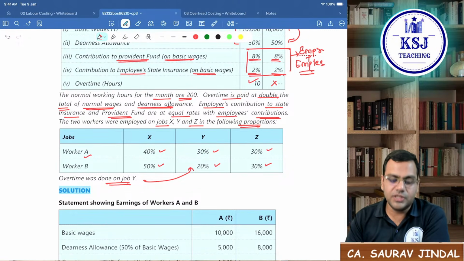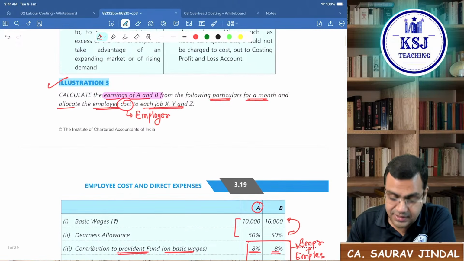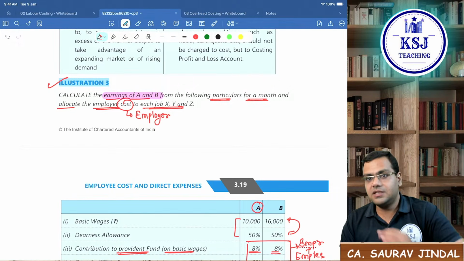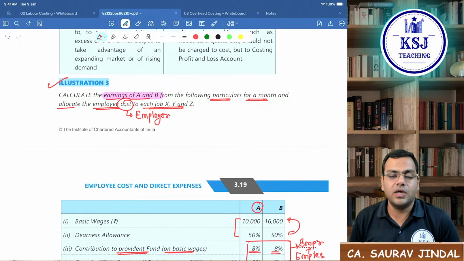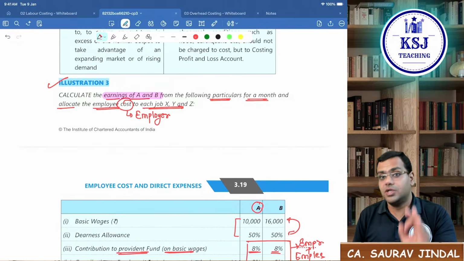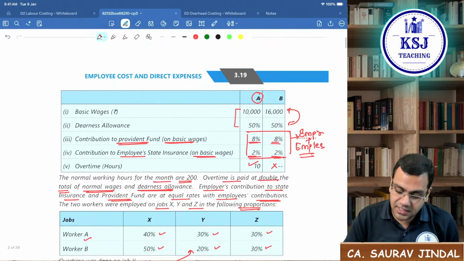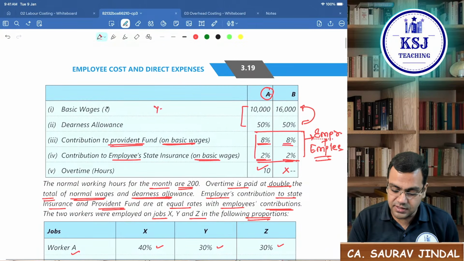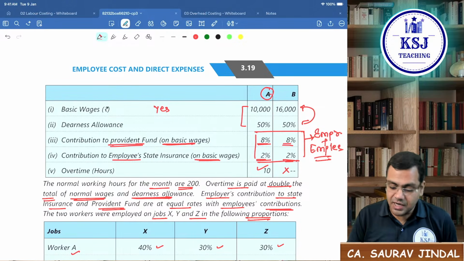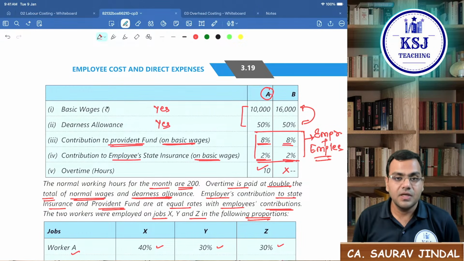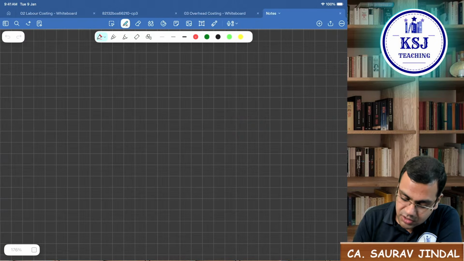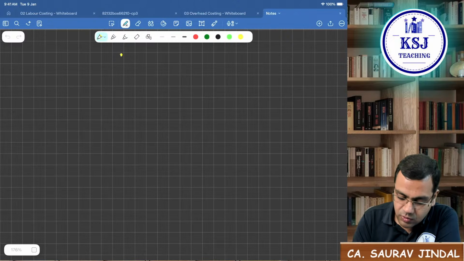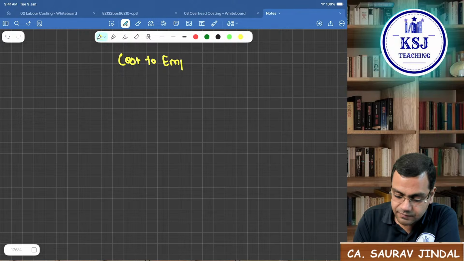First and foremost, this question has been asked in the exam also. The first thing that you have to calculate is what will be the employee cost to the employer. Will basic wages be a part of cost? Yes, sir. Will DA be a part of cost? Yes, sir. So if you talk about the cost to the employer, what all will be included here?